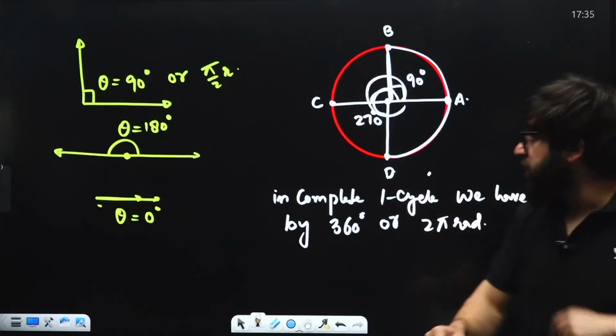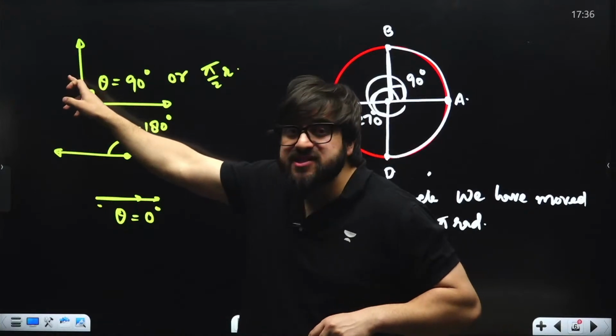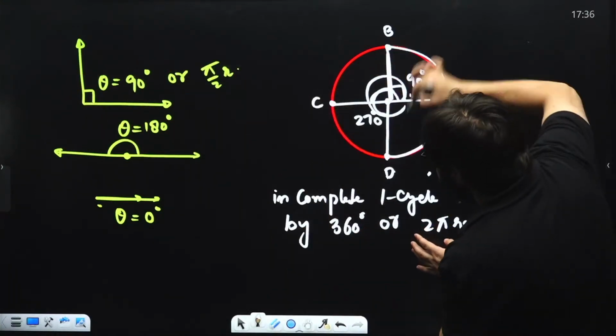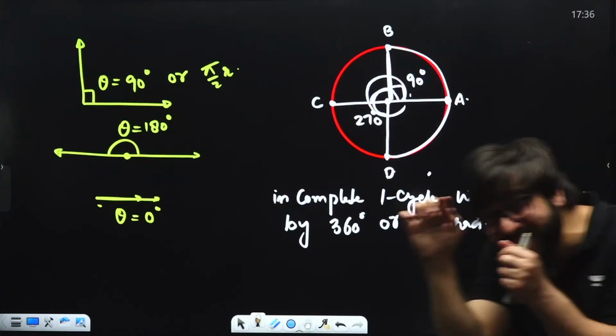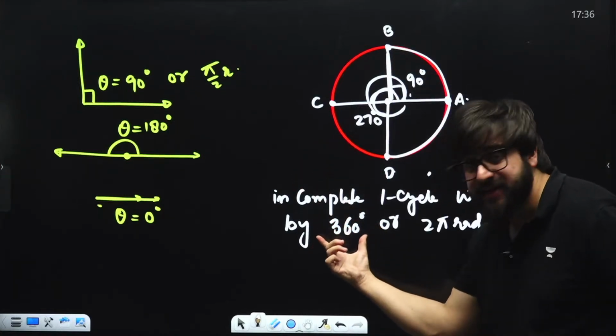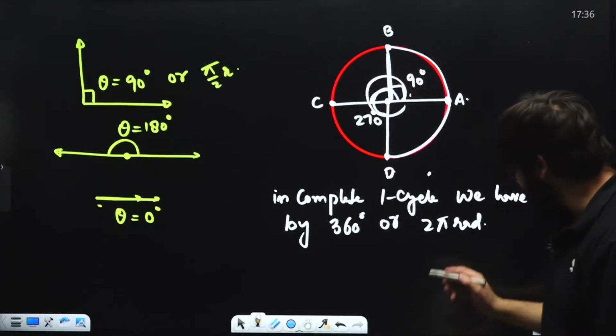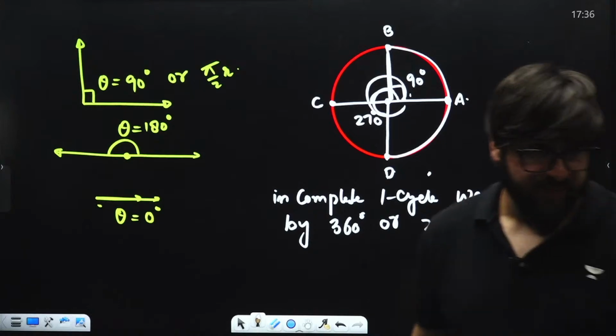I can measure the angle in degrees as well as in radians. So if we complete one cycle, how many degrees have we covered? That is 360 degrees. Or if somebody asks you how many radians you have covered, that is 2 pi radians.